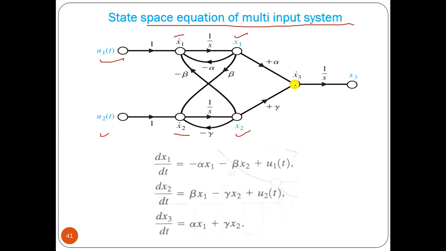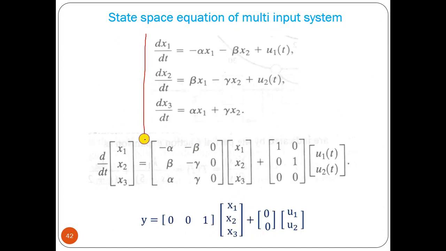Here we have another state variable x3, because this is your x3, this is your x3 dot, as we have a total of 3 integrators. And from here we can get the output with gain factor 1. So x3 dot is alpha x1 plus beta gamma x2, there is no u, so plus 0.